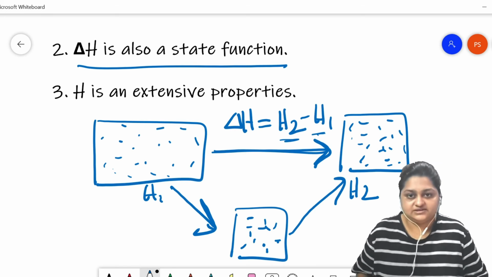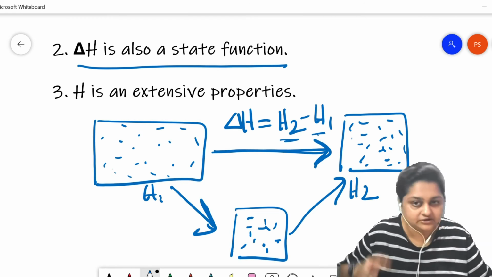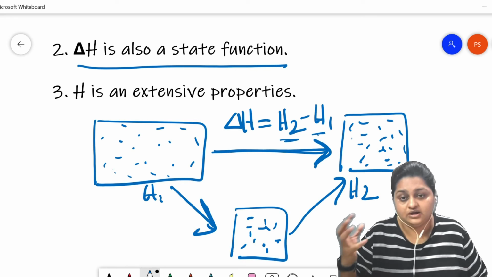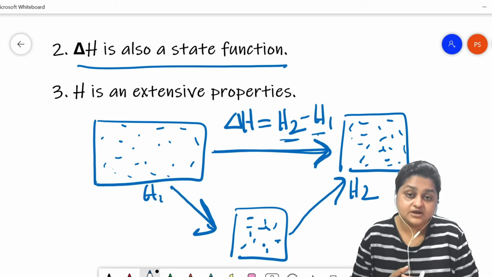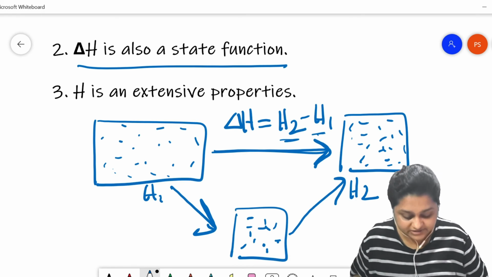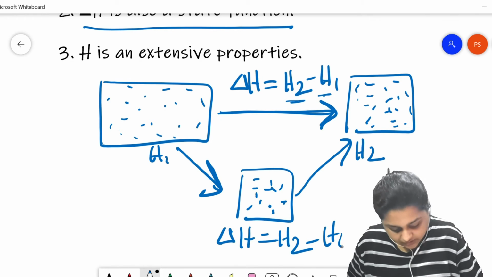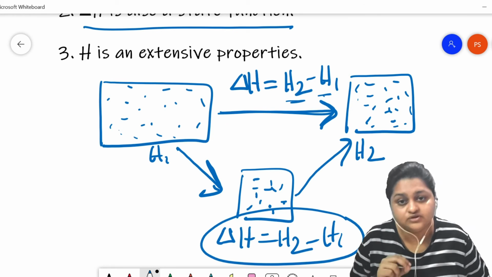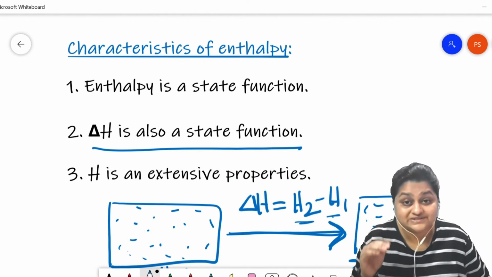In both cases, if we try to calculate the change in the enthalpy, we are going to calculate it by subtracting the enthalpy of the initial state from the enthalpy of the final state. That is, delta H equals H2 minus H1. We are going to do that only. The pathway that we follow has no influence over the change in the enthalpy values. That's why delta H is also a state function.